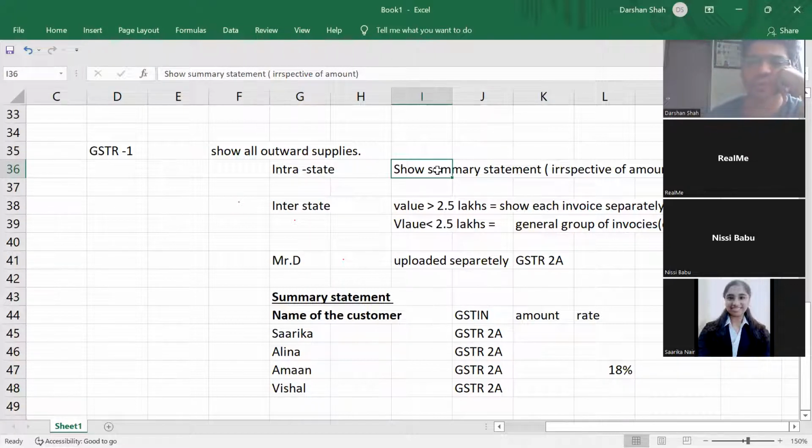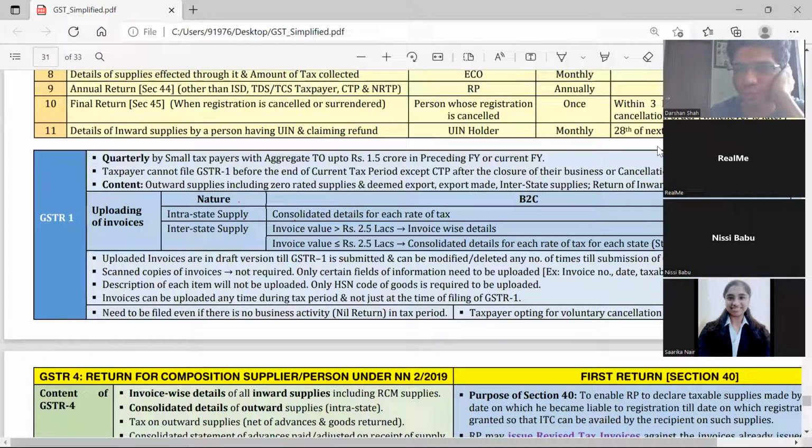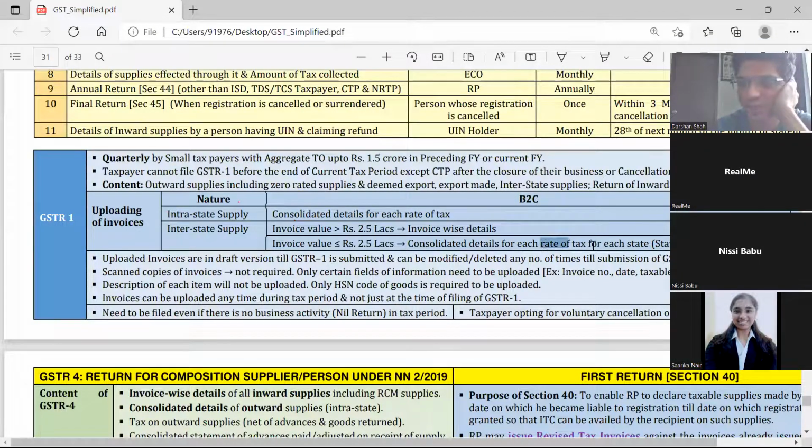For interstate, if it is more than 2.5 lakhs, then that limit is per invoice. Even if one single invoice of any single state is more than 2.5 lakhs, I will show it separately. And if the total is also more than 2.5 lakhs, then I'll have to show it separately, each rate of tax for each state. That means the state-wise tax rate might also differ. So state-wise classification is only for tax rate; for each state, the tax rate might differ.